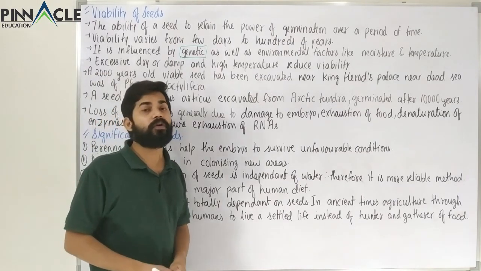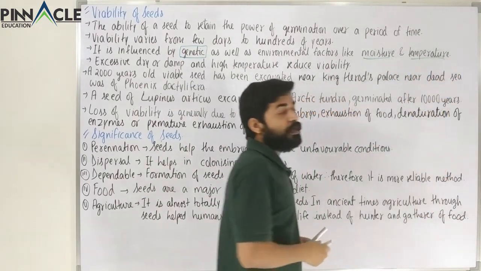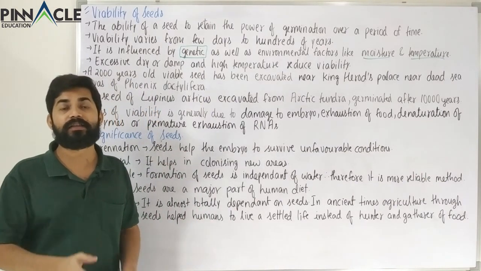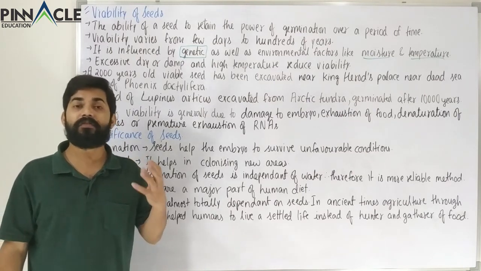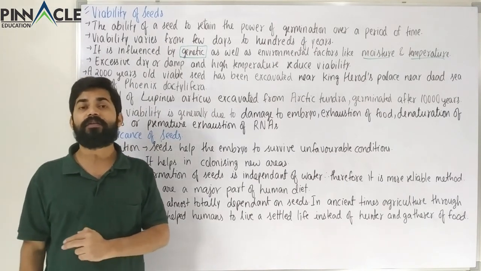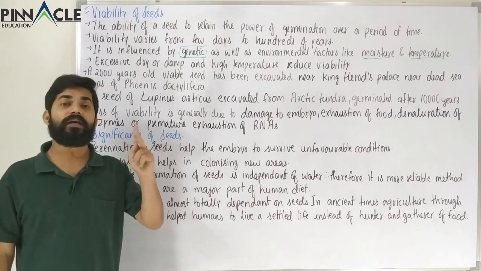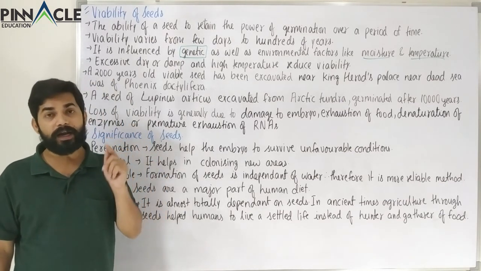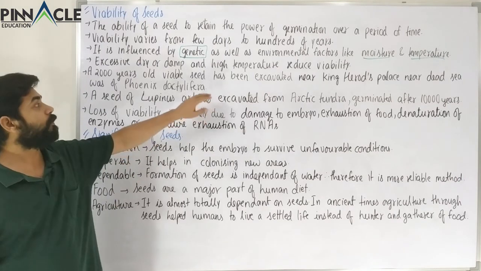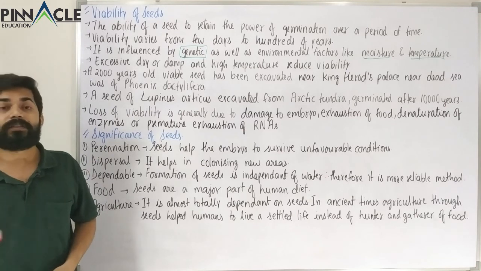So temperature and moisture are the most important factors. Now if we reduce the moisture, if we put the seed in a very dry condition or in a damp condition, that is a very wet condition, and also if we increase the temperature, then the period of viability will be reduced. That is, the seed cannot remain viable for long in a very dry state or in a very wet state, and also at high temperature the seed will not remain viable for a long time. So these three factors, that is excessive dry or damp and high temperature, are the factors which reduce the